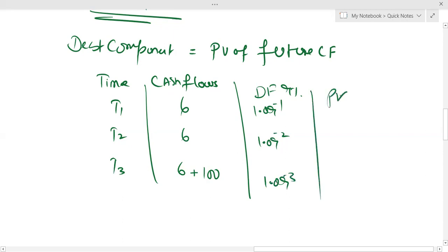Present value. Let me use the calculator. 6 into 1.09 to the power minus 1. I'm getting 5.5. Then the second year, 5.05. 106 into this.